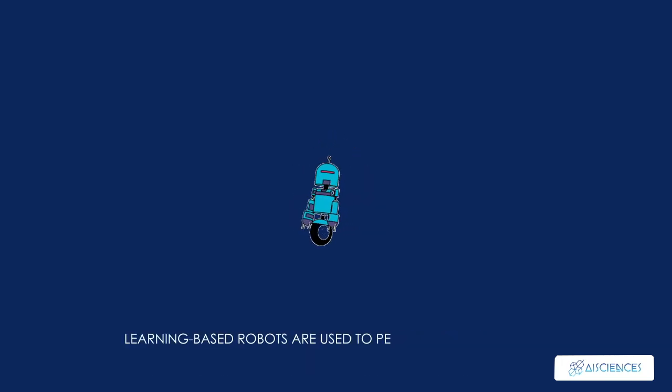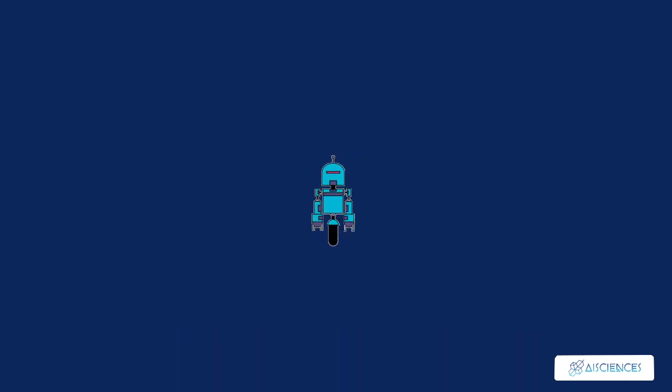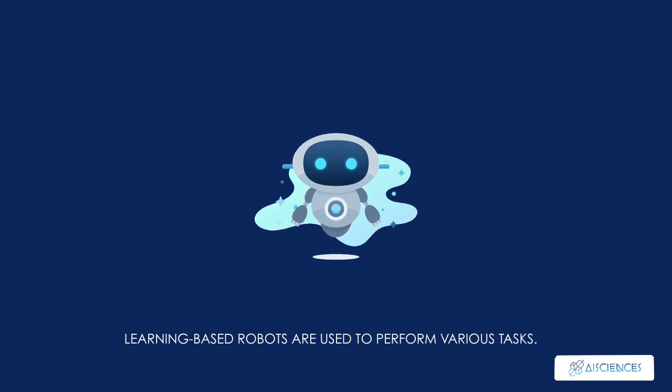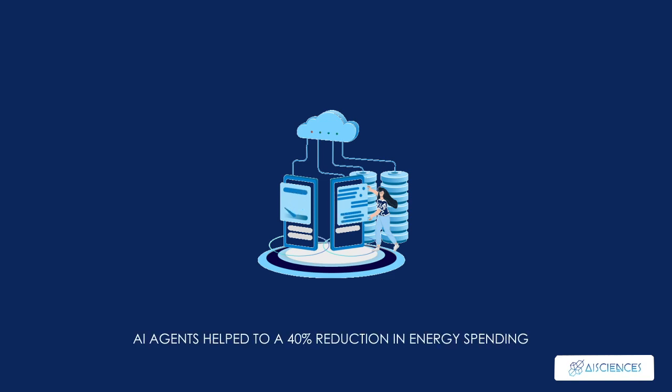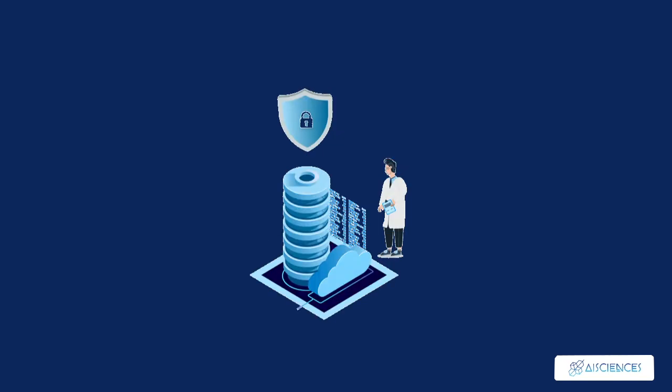In industry, reinforcement learning-based robots are used to perform various tasks. Apart from the fact that these robots are more efficient than human beings, they can also perform tasks that would be dangerous for people. A great example is the use of AI agents by DeepMind to cool Google data centers. This led to a 40% reduction in energy spending. The centers are now fully controlled with the AI system without the need for human intervention.